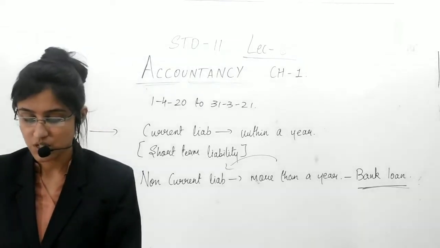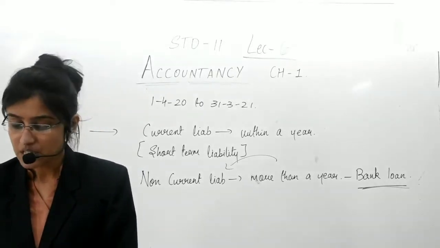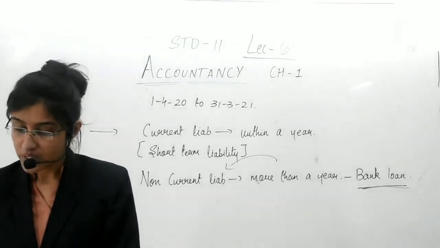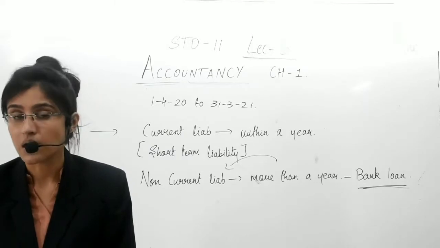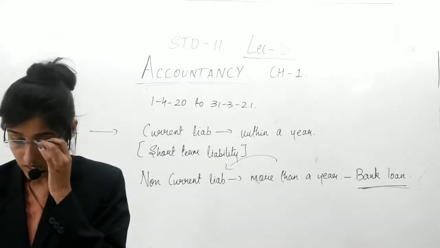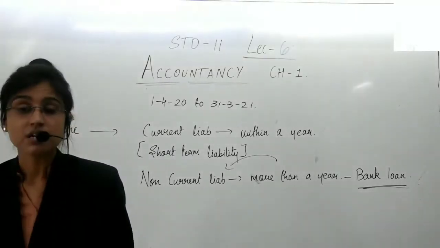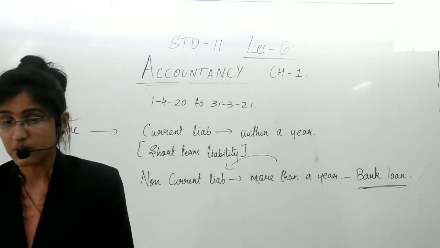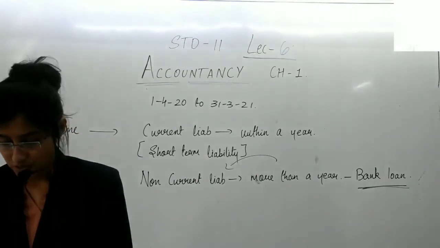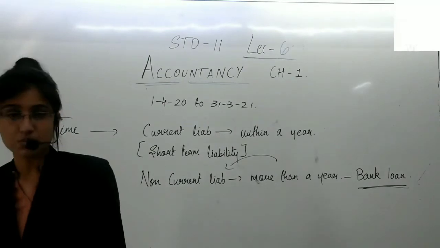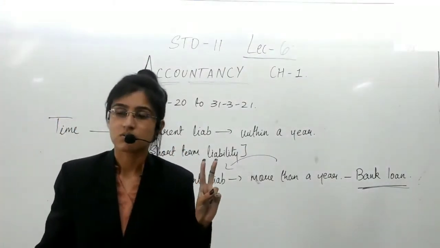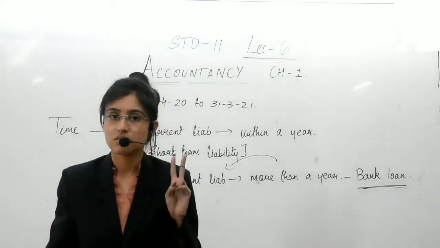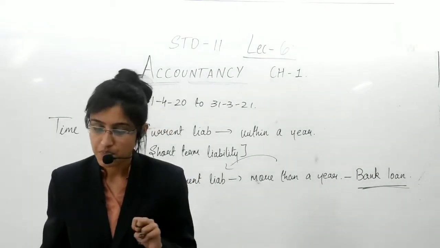The explanation is: a liability which is to be paid within 1 year by the business is known as current liability. Current liability is treated as short-term liability. Generally, short-term liabilities are goods purchased on credit, outstanding expenses, just the way I have explained.